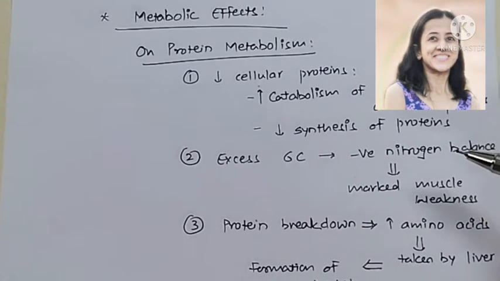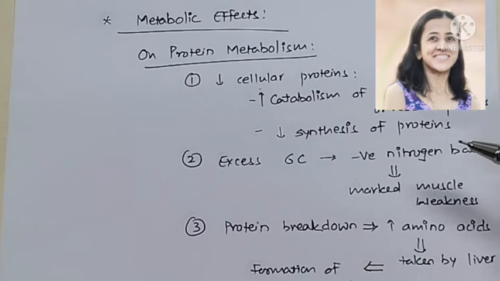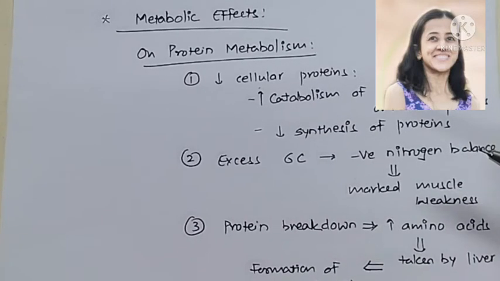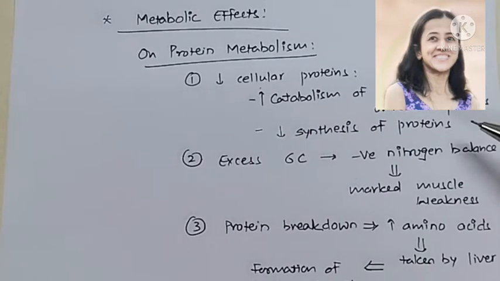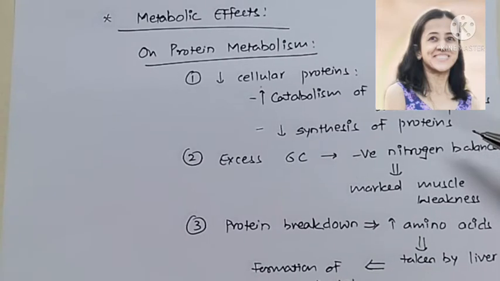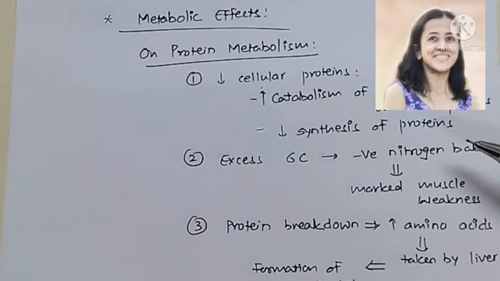Now, let us start with metabolic effects: effects on protein, carbohydrate and fat metabolism, and on mineral and water metabolism. Starting with protein metabolism, glucocorticoids reduce cellular proteins. That is because of catabolism of labile protein, or you can say reserve protein, especially in skeletal muscle, connective tissues, that is in bones, and lymphatic tissue.